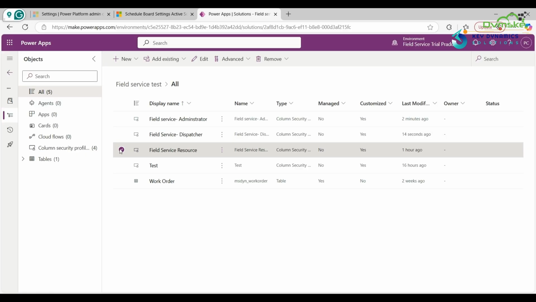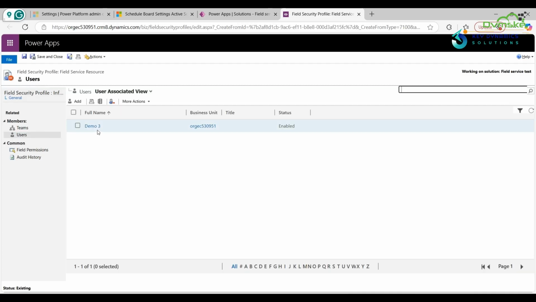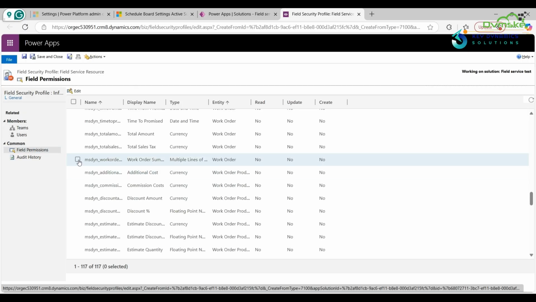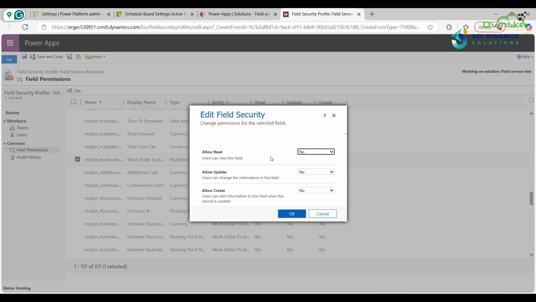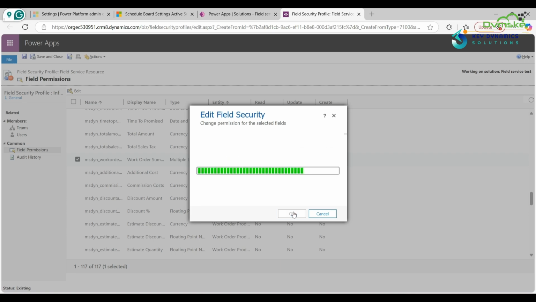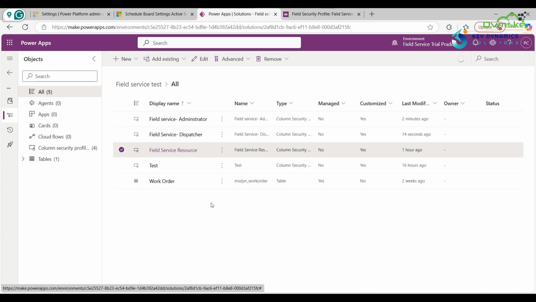I want the summary data to be disabled for the resource role. So click on this role and then add a user. I have already added this user, demo3, and then click on Field permission. Now click on this field and then click on Edit. I will not give any permission. Click on the OK button and then click on the Save button.